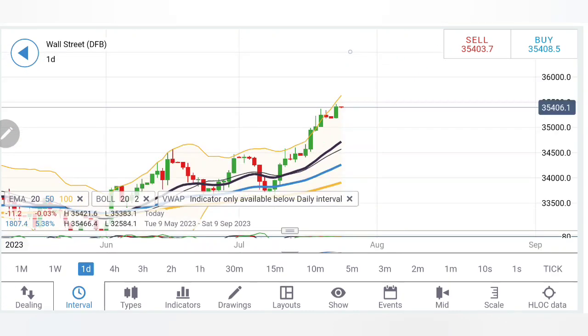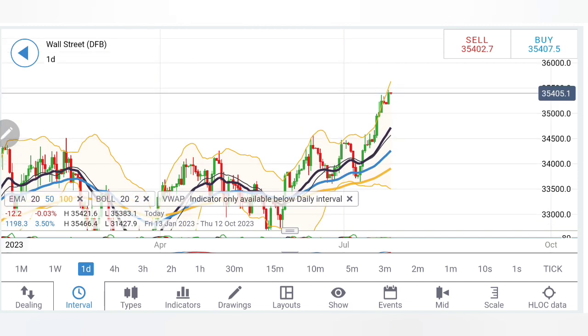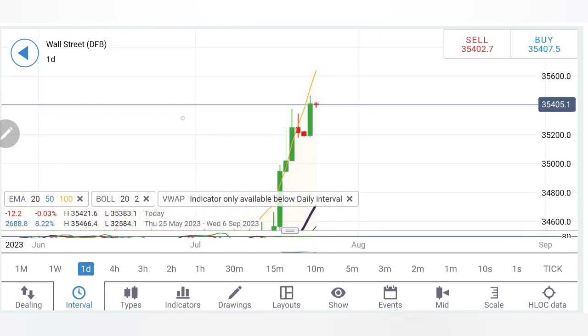Coming to the daily. Now see, this is what I was talking about. The prices are still too divergent from the moving average. But one point you should note here is, we have seen US30 staying between 33,600 and 700 for a long time. And now it has given a breakout. So this can continue.